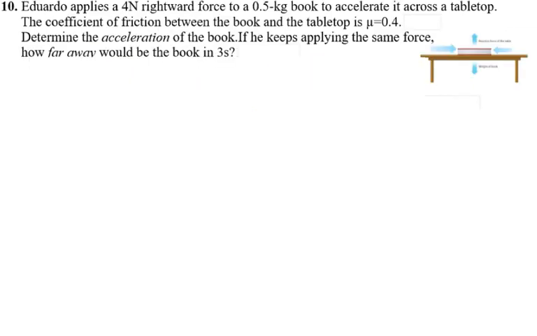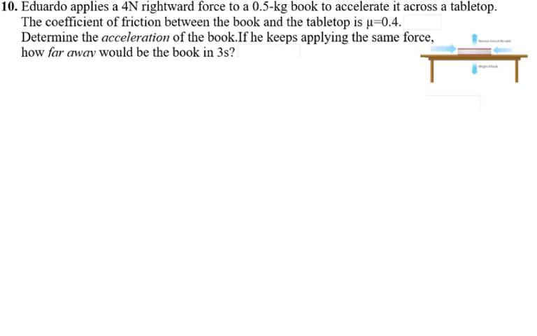In question number 10, they say that Eduardo applies 4 newtons of force to the right to a 0.5 kilogram book to accelerate it across the tabletop. The coefficient of friction between the book and the table is given, and it is kinetic friction because it is sliding. When the object is sliding, it's kinetic friction. If you have something on an incline and it's not sliding yet, that is static friction. When you walk on the floor, you're not sliding because there is static friction. But if you're sliding on the floor, then that is the coefficient of kinetic friction. So this one is kinetic friction because the book is going to be sliding.